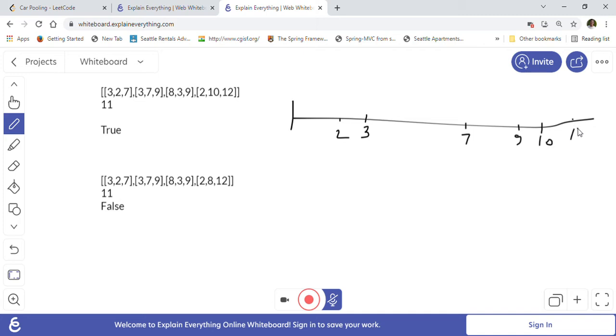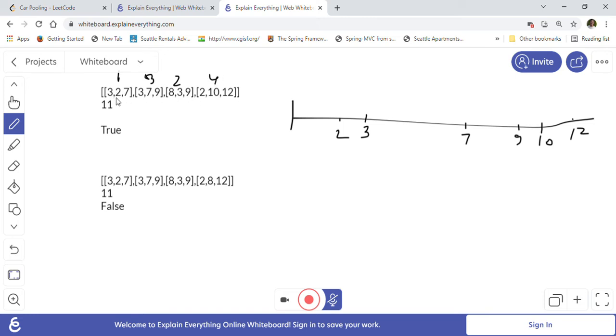Okay, so 10 to 12, right? So first we will sort this array, right? So 2 will come first, after sorting. Then this will come second because 3, and after this will come third, because 7, and 10 means this is fourth, after sorting.